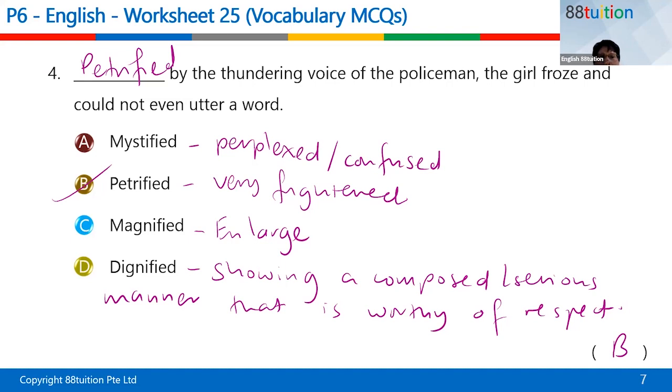But in this case, petrified by the thundering, because he's petrified by something. You're petrified of a teacher, for example. But in this case, there's an action going on. Petrified by the thundering voice of the policeman, because of the thundering voice of the policeman, the girl froze and could not utter a word. So there is nothing wrong here. So this is fine. Petrified, like I told you, depends on the context you are using. Petrified of something, correct. Petrified by, in this case, because there's an action there. So this is acceptable.